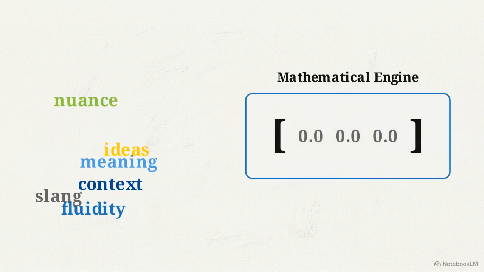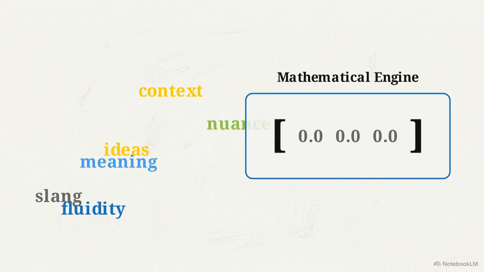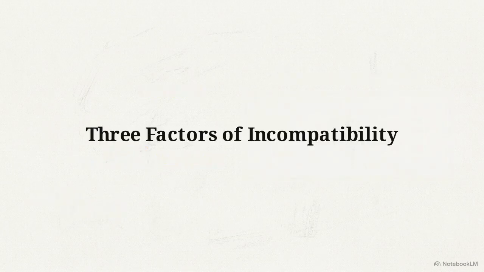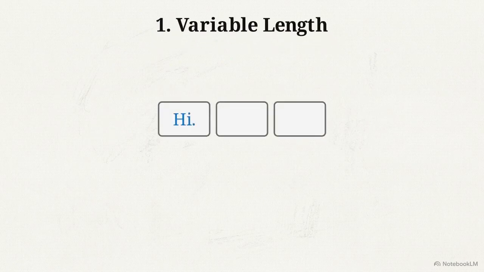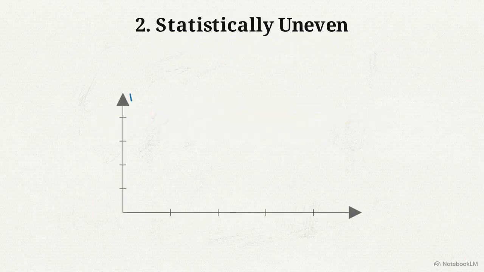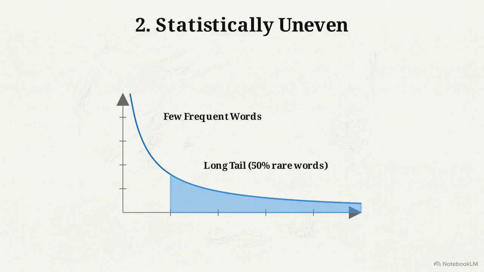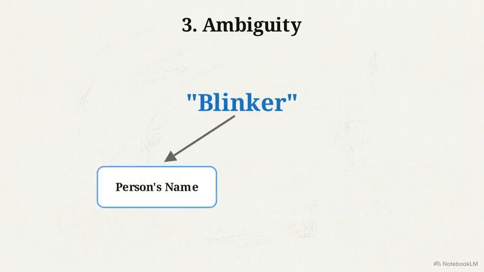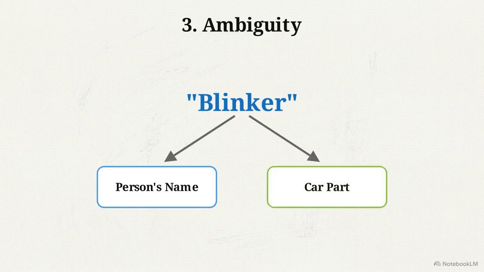Artificial intelligence models do not read text. They are purely mathematical engines. They require structured numerical arrays to function, and raw language is deeply incompatible with that architecture. The incompatibility comes down to three factors. Human text varies wildly in length, it is statistically uneven, and it is highly ambiguous. A single word like blinker could represent a person's name, or it could represent a car part. The machine has no inherent way to resolve that context.